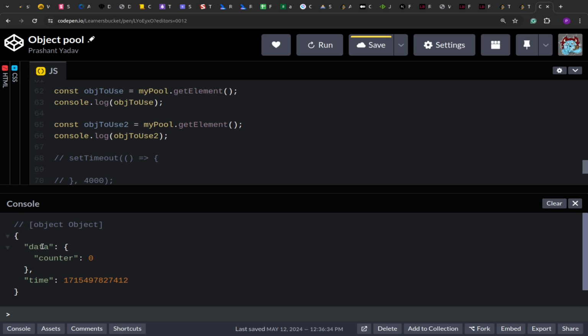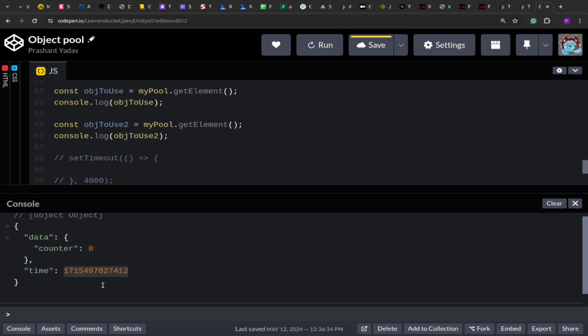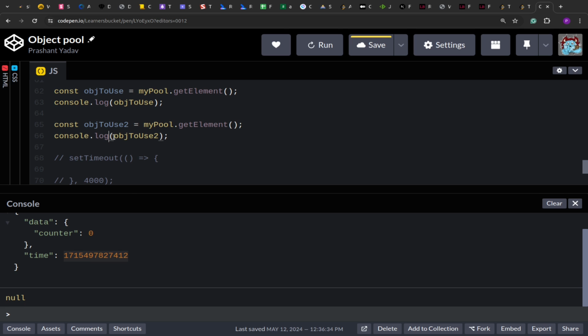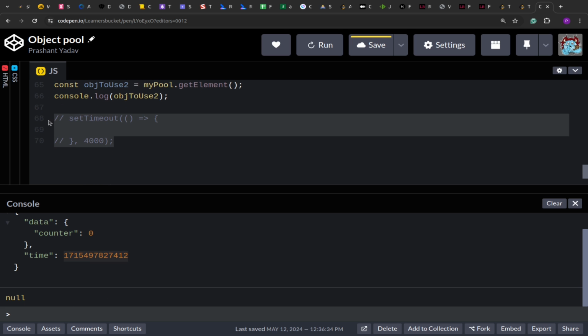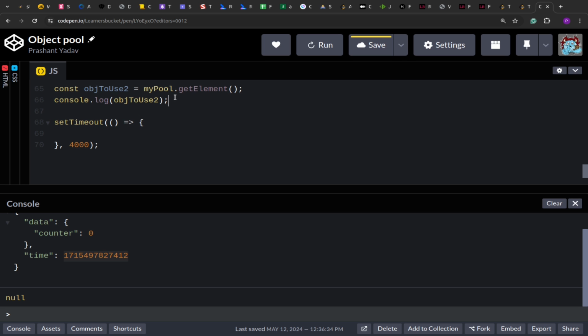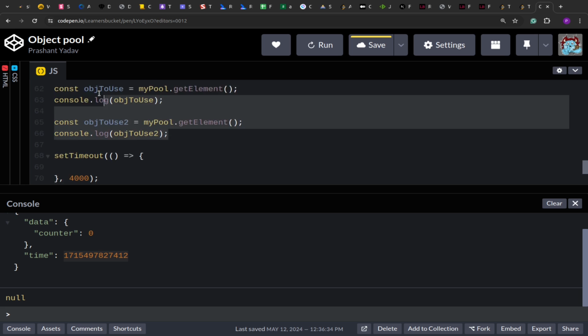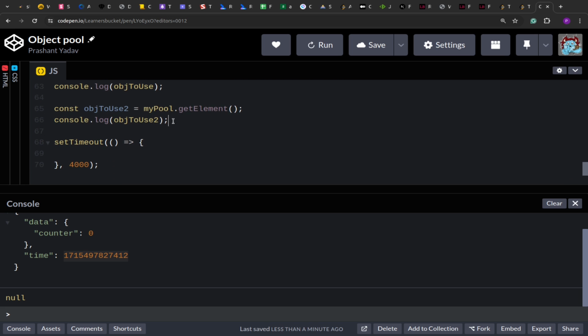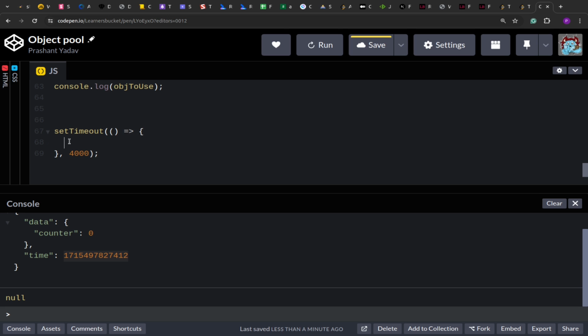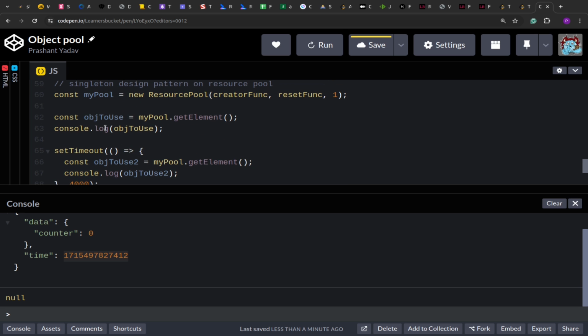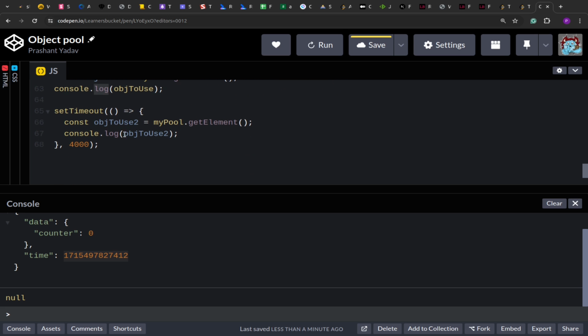So you see, we got the counter as 0, the time is defined, and when I requested it again, we got null. Now, if I do the same in the set timeout, I paste it in the set timeout, and because this object will be held for only 3 seconds, if we request it again and print it after 4 seconds, it should be available.